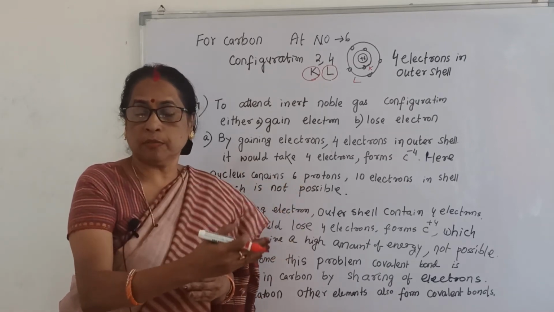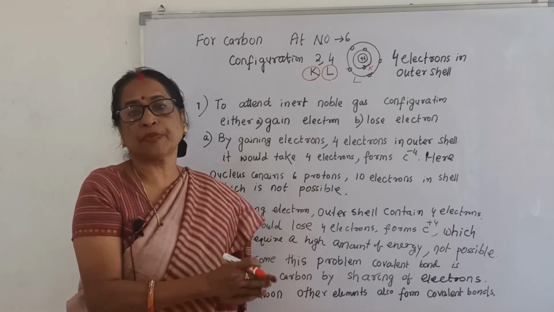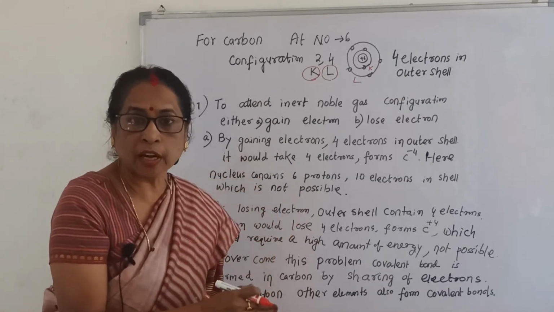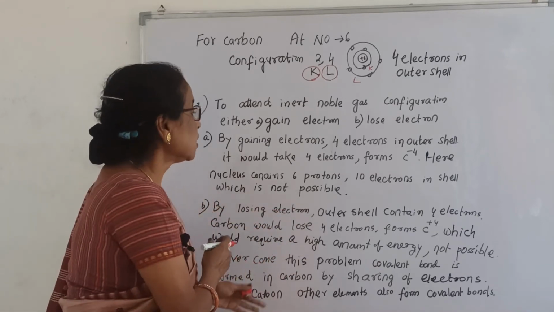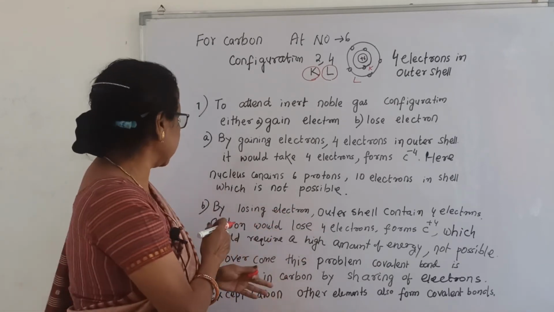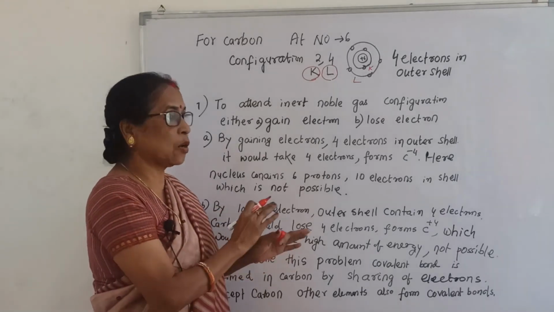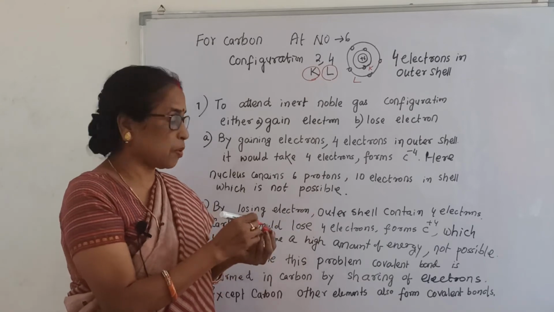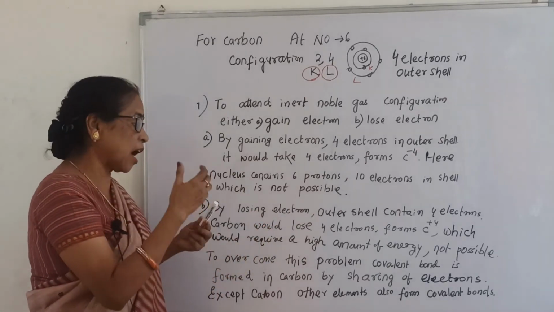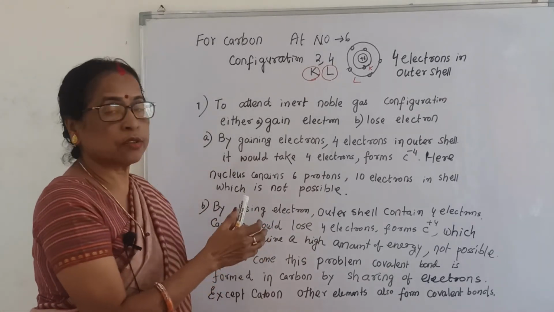Similarly, for 4 electrons a high amount of energy, ionization enthalpy, will be required, which is not possible to form C plus 4.